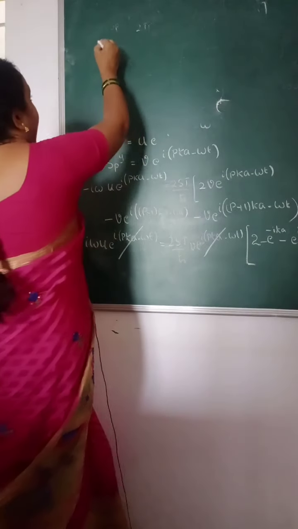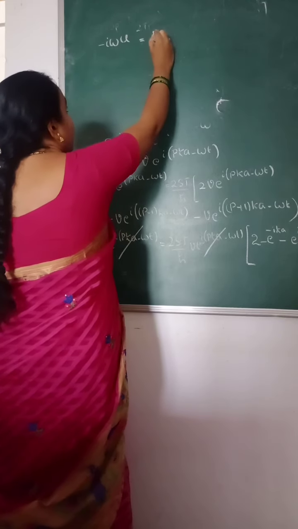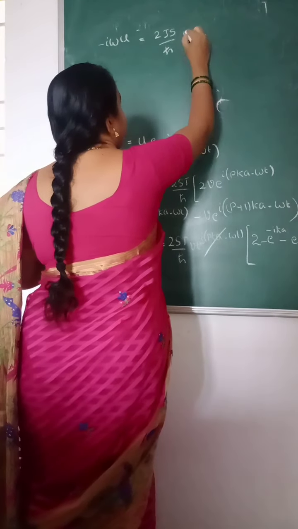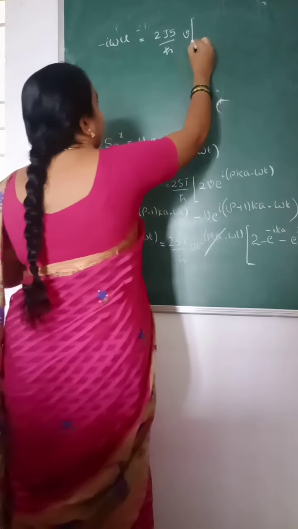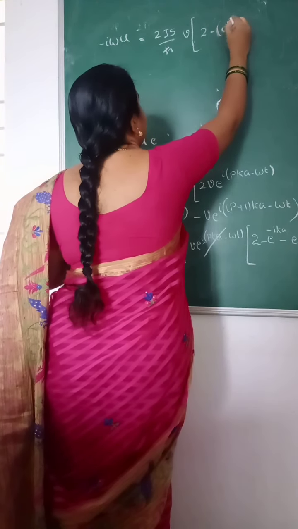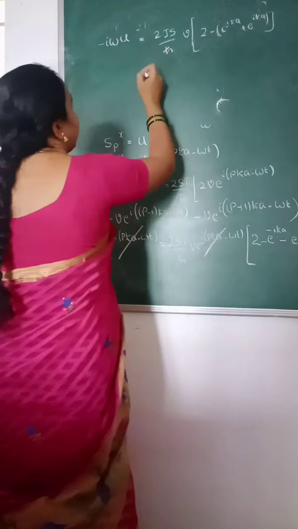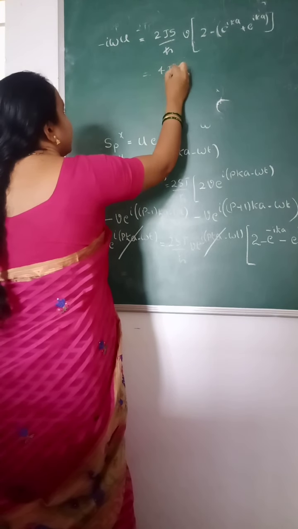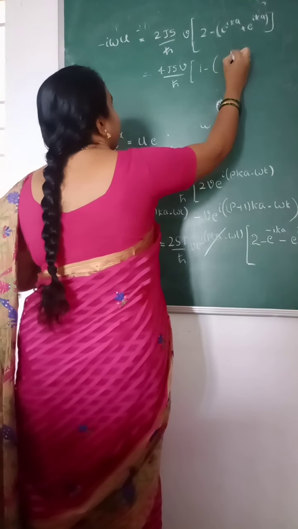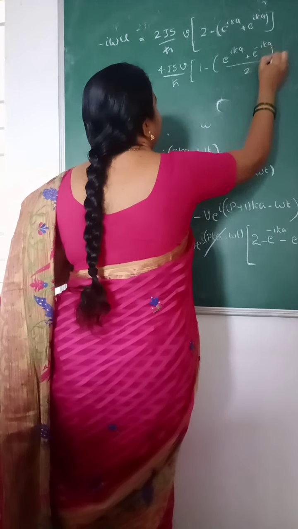So the remaining terms are minus i omega u is equal to 2Js by h cross v multiplied by 2 minus e power minus i ka plus e power plus i ka. So if we take 2 as common, that is 4Js v by h cross, 1 minus (e power i ka plus e power minus i ka) divided by 2.